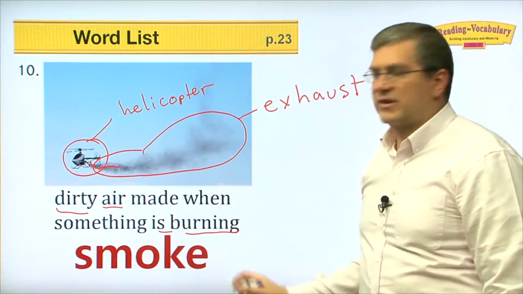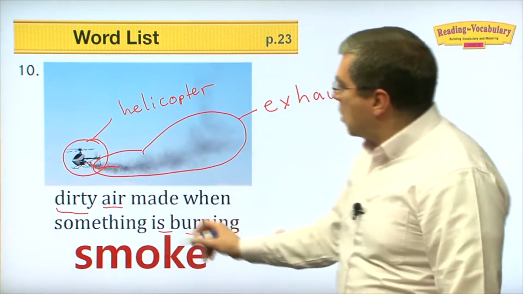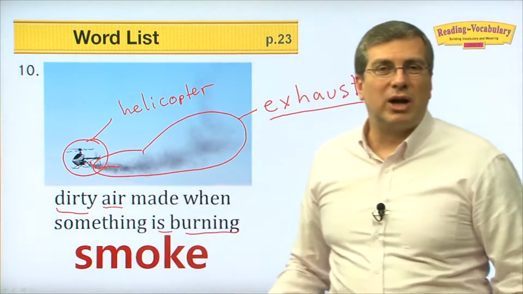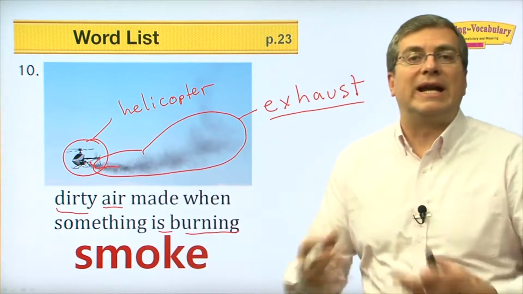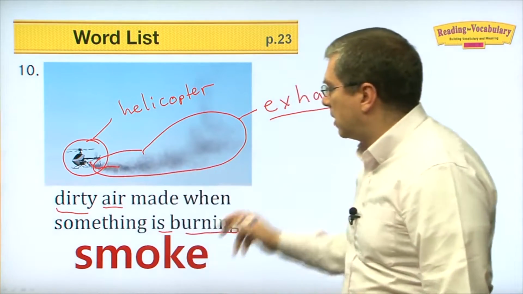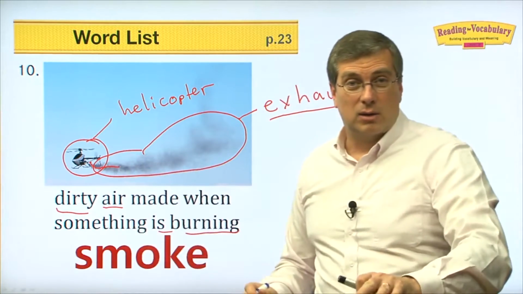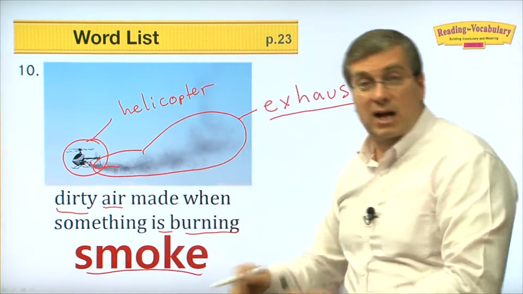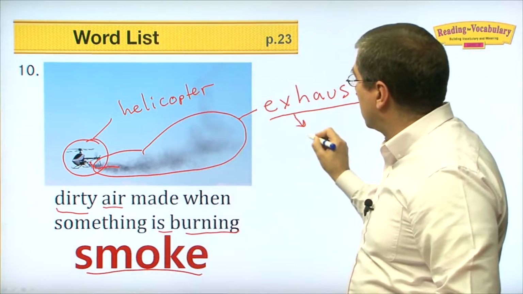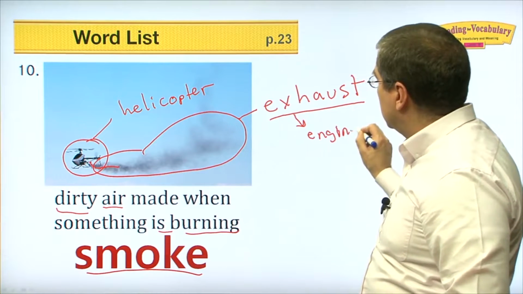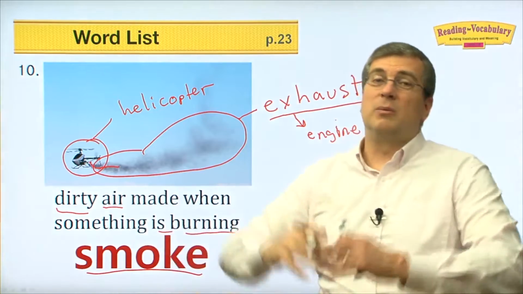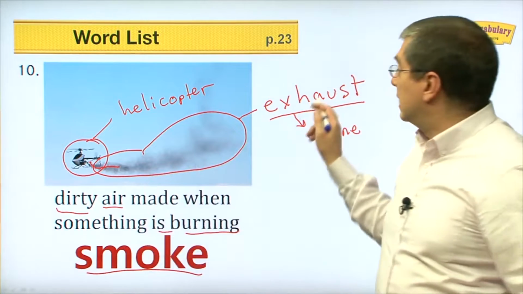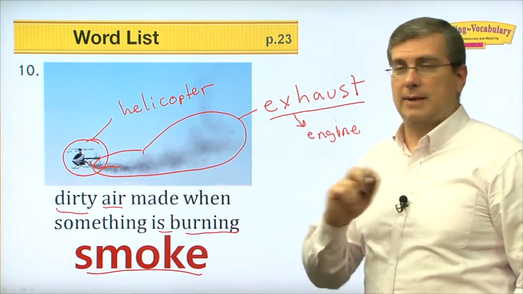But we can also call it smoke. I just said smoke, right? Smoke from the engine is called exhaust, and that's because what's burning? Well, the gasoline is burning inside the engine, and it's giving off smoke. But if you have a fire, if you go camping in the woods and you make a fire, that's smoke that comes off the fire, not exhaust. Exhaust is from an engine. Exhaust comes from an engine. Smoke comes from any fire, right? Also, we can call this smoke too, okay? Exhaust is a type of smoke, okay.